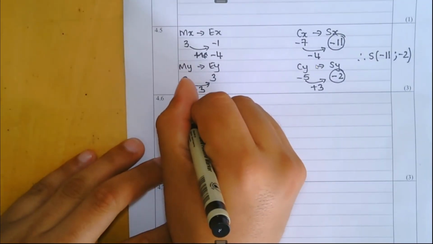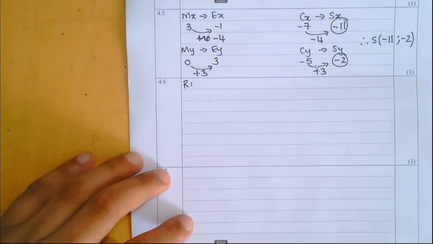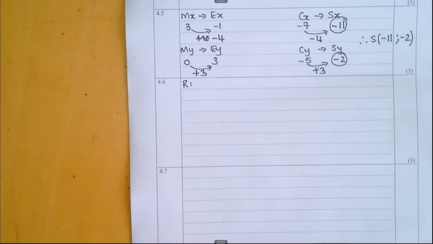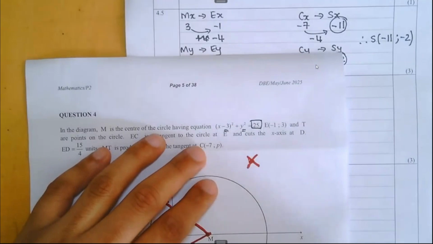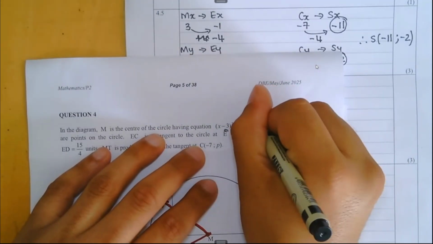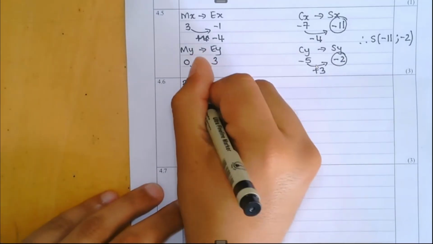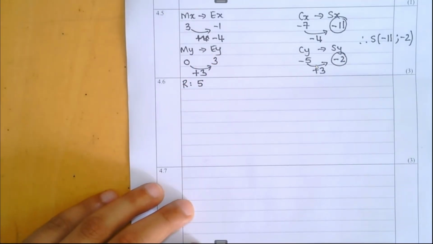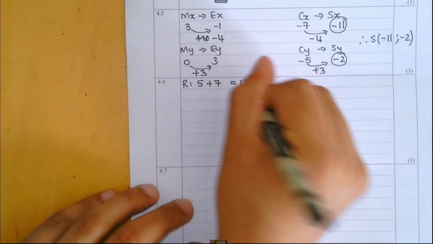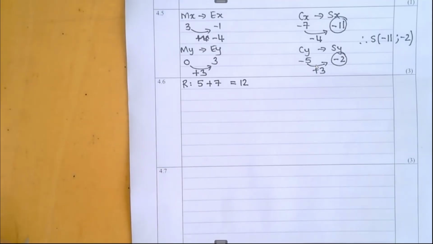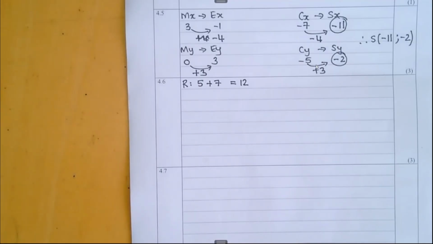First thing I need to do, since I am going to evaluate the radius with the distance between the point and the circle center, is I need to work out what that new radius is going to be. We know from my equation over here that they told me this is 25. We know that that is r squared. So to work out the radius, we need to square root that value. The square root of 25, we know, is just going to be 5. They tell me now that this radius of the new circle is increased by 7. So we plus 7 to that with the new radius of 12. So we need to compare the distance of S and the circle center to that 12 over there. And that's all we're going to do.